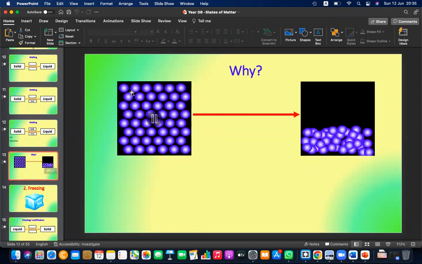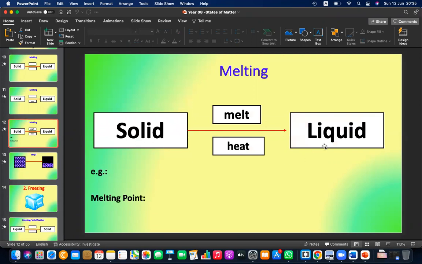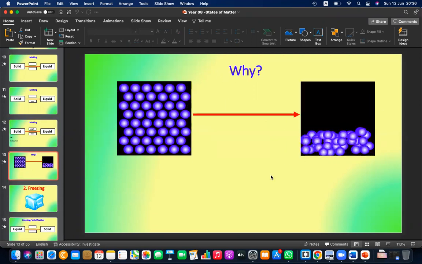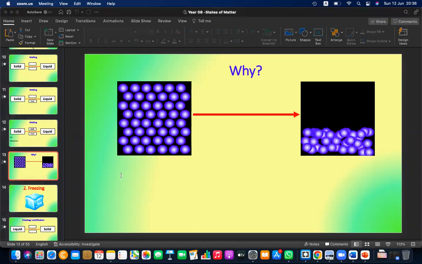You can see in the solid, the particles are organized and strongly placed, but they are not showing any relative movement. Actually, this shows the other thing too, how solid is converted to liquid by melting. This is the property of melting. So this is the solid side, and this is the liquid side.